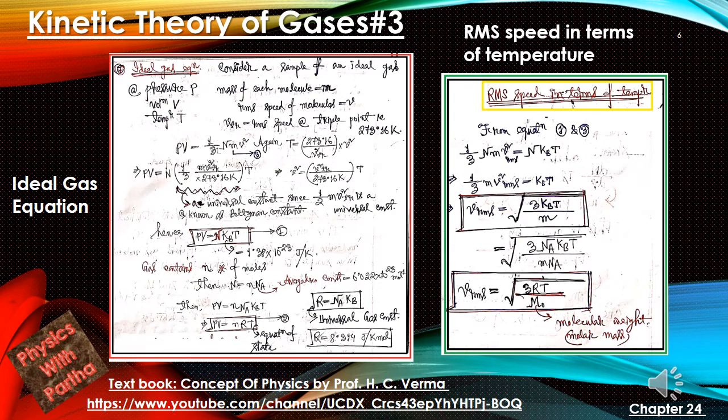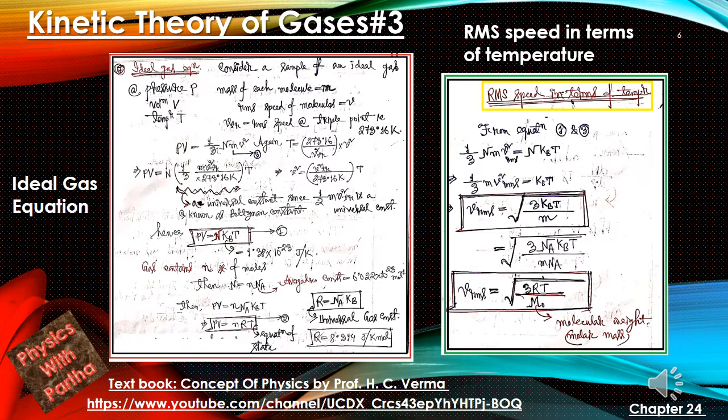So this is also a very important relation to know. Capital R equal to Na into Kb, where capital R equal to 8.314 joules per Kelvin per mole. From here we can establish PV equal to nRT, which is the equation of state, and this is the ideal gas equation.